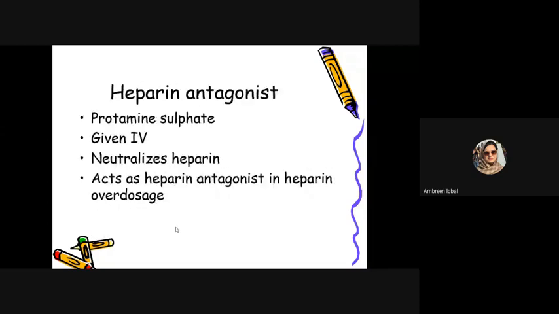Now there is a heparin antagonist. This is not an anticoagulant. This is the heparin antagonist, protamine sulfate. It is also given intravenously. It neutralizes the heparin, as in case of heparin overdosage.